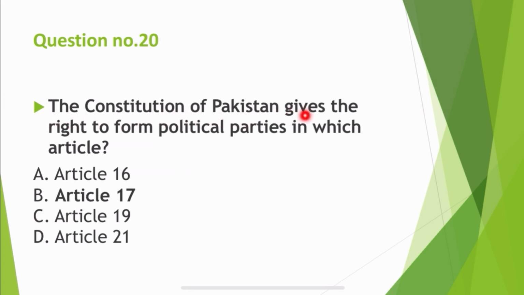The Constitution of Pakistan gives the right to form political parties in which article? Correct answer is Article 17. In Article 17, Pakistan gives the right to form political parties.